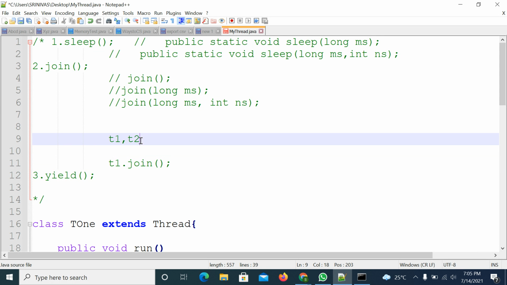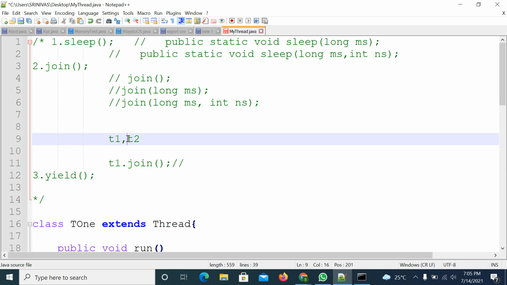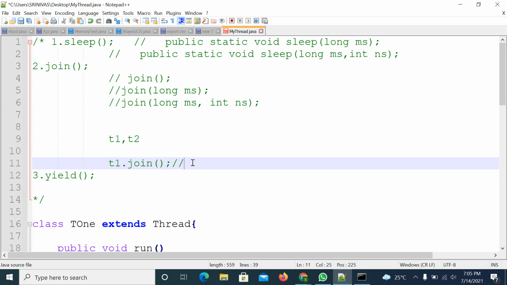Suppose while creating the threads you didn't set the priority, so by default this one will be created with priority 5, and this one also will be created with priority 5. T1 and T2 both have the same priority. So if you apply the join method on T1, what will happen? Whatever the remaining threads are, remaining threads meaning in this case the T2 thread, the T2 thread will be pushed into the waiting state.